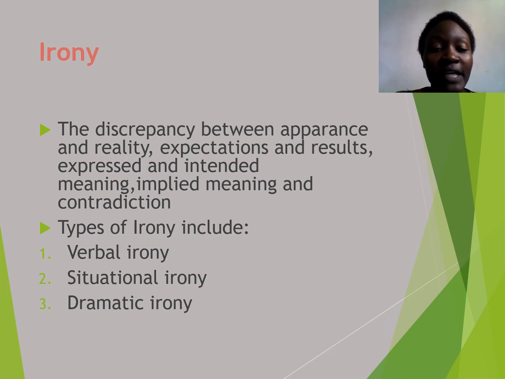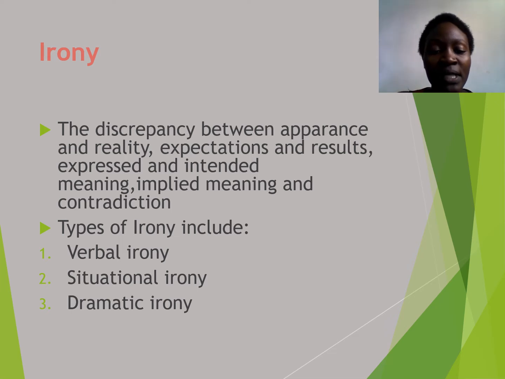Verbal irony is when words have been changed so that they mean the opposite of what they say. That is verbal irony. And situational irony is when what is expected is different from the results that we get.